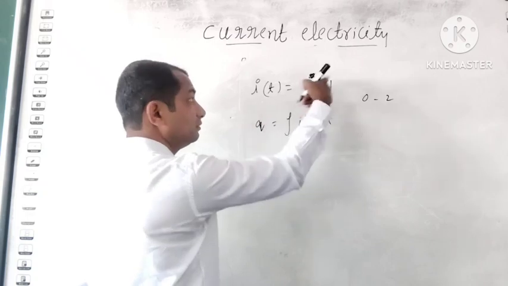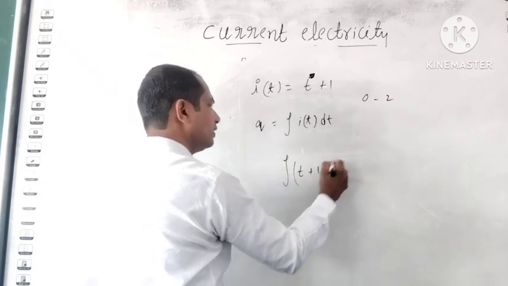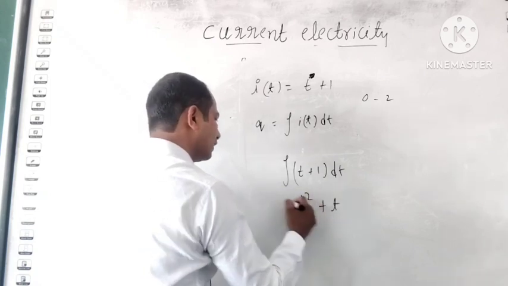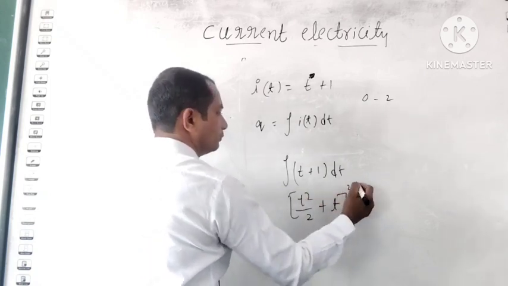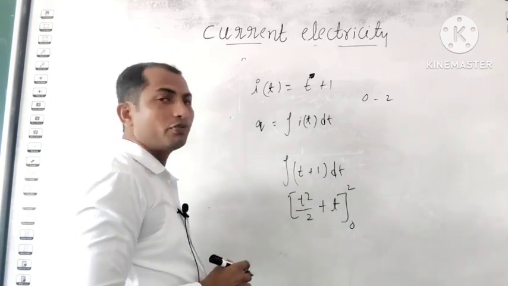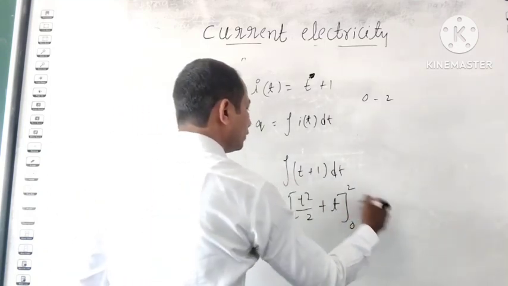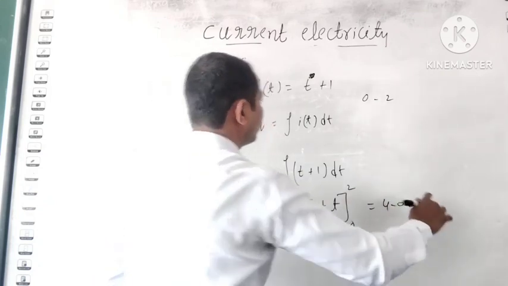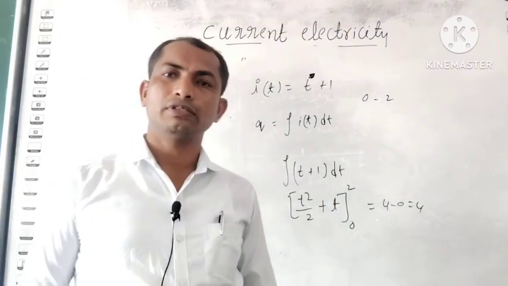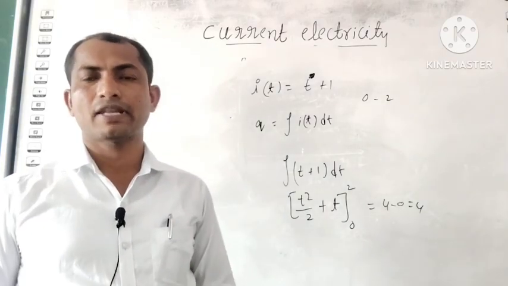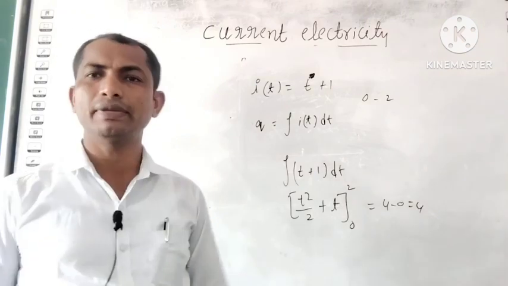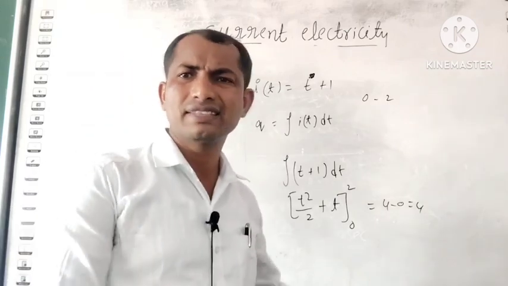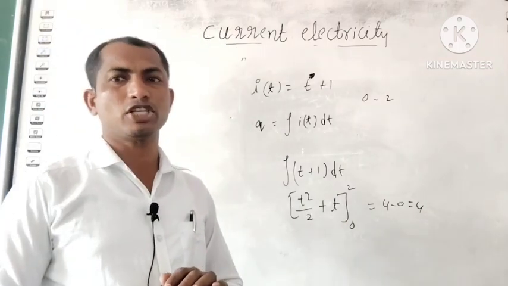Now integral of t plus 1 dt is t square by 2 plus t, with limits from 0 to 2. Put the upper limit: 2 square is 4, 4 by 2 is 2, then 2 plus 2 is equal to 4. The lower limit is 0, so the answer is 4. Let them give q in terms of t, or let them give I in terms of t, we can solve the numericals like this. It's not so difficult. This is how you solve some of the basic numericals.